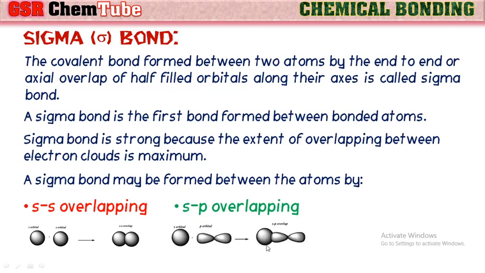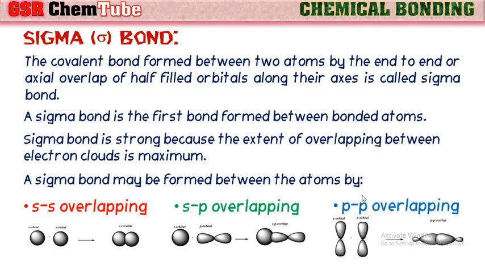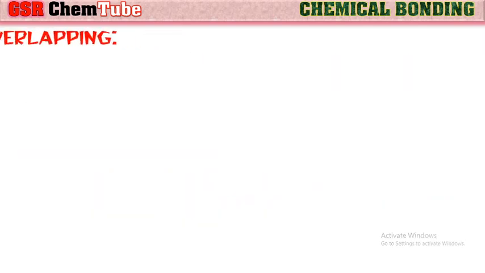It is called sp overlapping because one s and one p orbital are overlapping each other to form a sigma bond. In the same way, a sigma bond may also be formed by pp overlapping. That means the p orbital of one atom overlaps with the p orbital of another atom to form a sigma bond. This is called pp overlapping. Now let us see about these one by one.